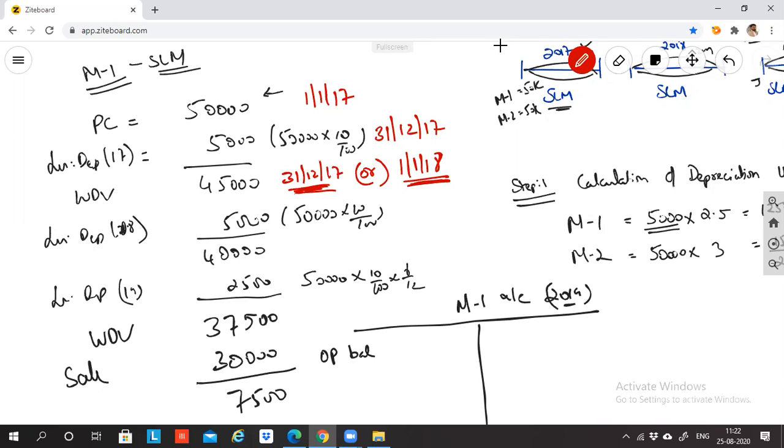Yes, sir. Similarly, after depreciation for 2018, as of 31st December 2018, this 40,000, can I say this is the closing balance of 31/12/18 or the opening balance of 1/1/19? Yes, sir. And this 37,500 is what?